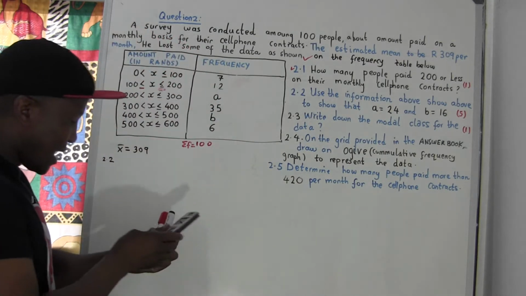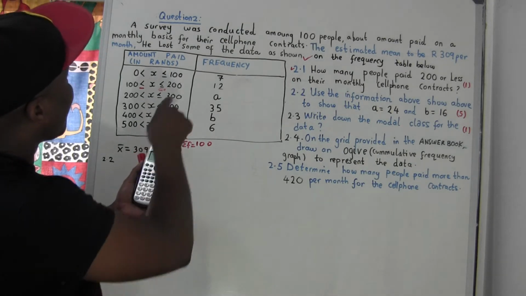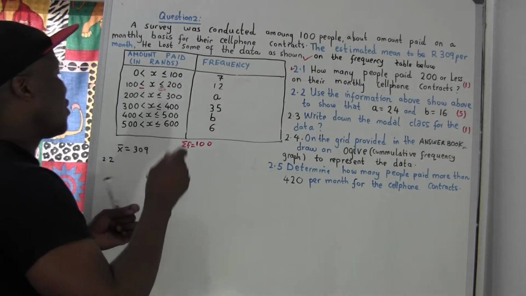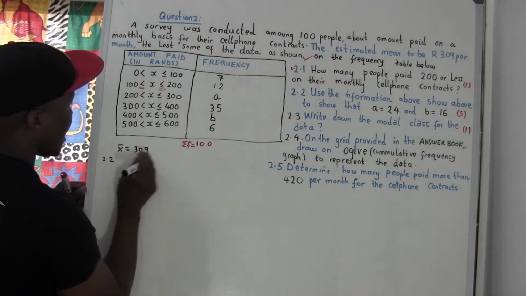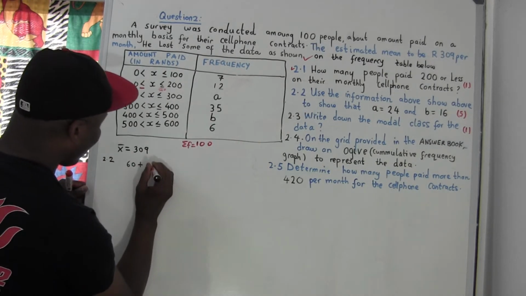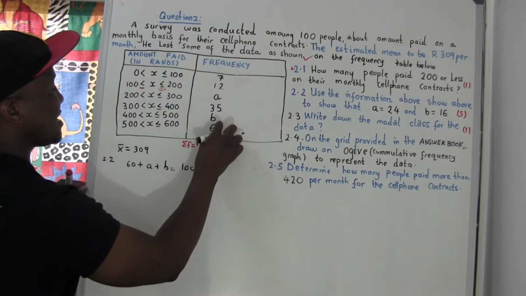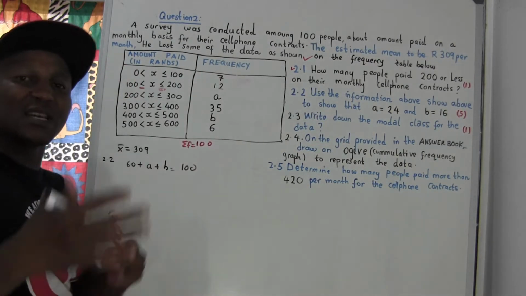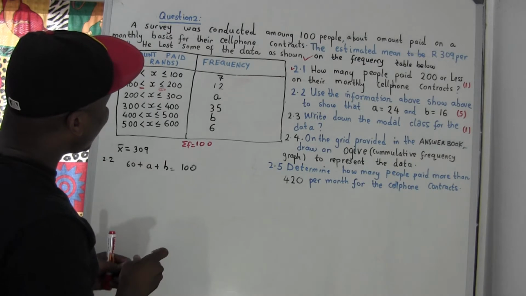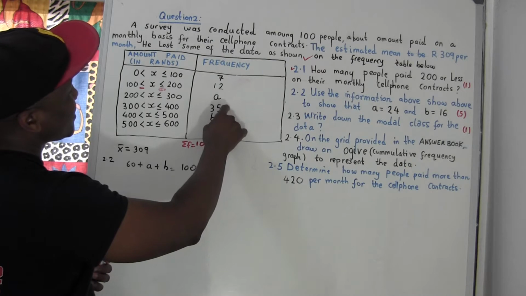So take my calculator and add all the numbers along. 7 plus 12 plus 35 plus 6 is, oh, 60. So I'm going to say 100 equals 60 plus A plus B. How did I get 60? If I take these and add them together, the sum of the frequencies, all of them equal 100. Let me make sure. It is 7, this is 19. 19 plus 35 is going to be 59, 64, 70.